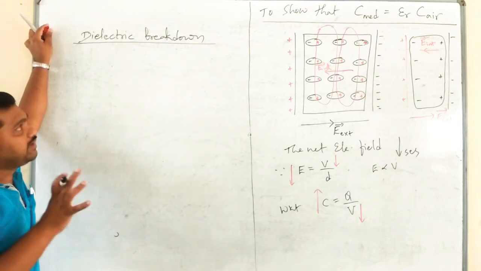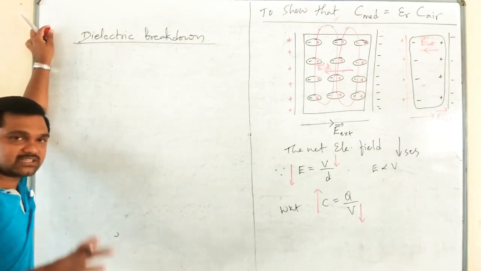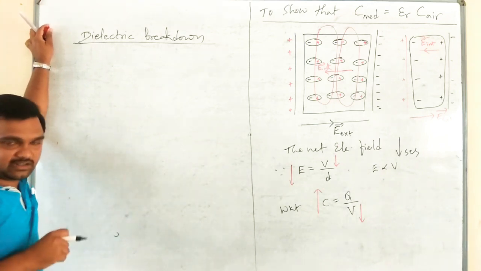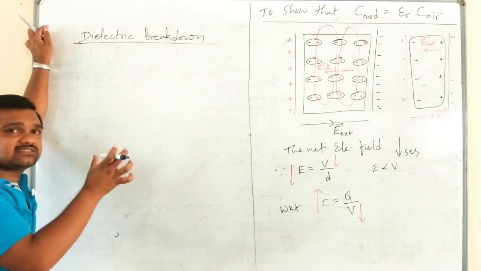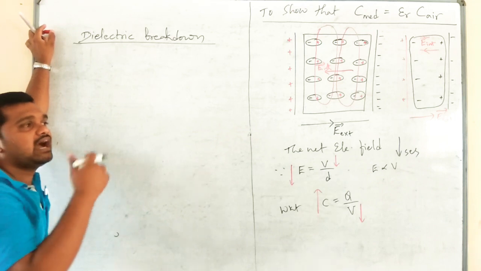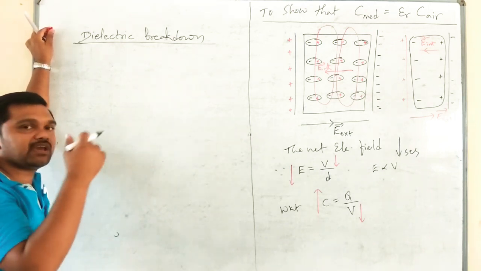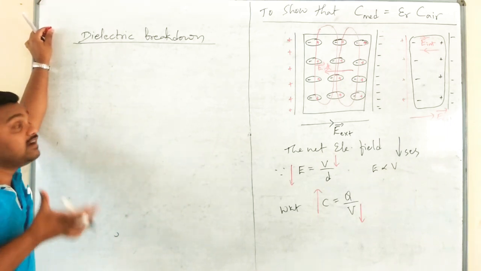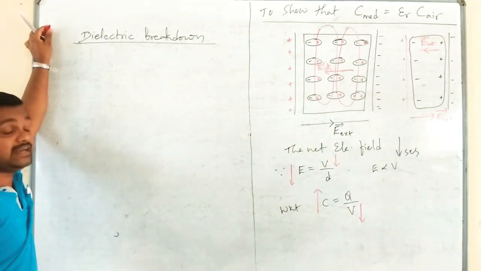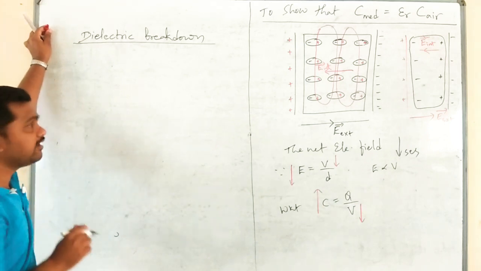Please remember, whenever a dielectric substance is subjected to a strong electric field, the electrons get detached from the parent atom and they become free. Hence, a dielectric substance starts behaving like a conductor. This phenomenon is called dielectric breakdown.